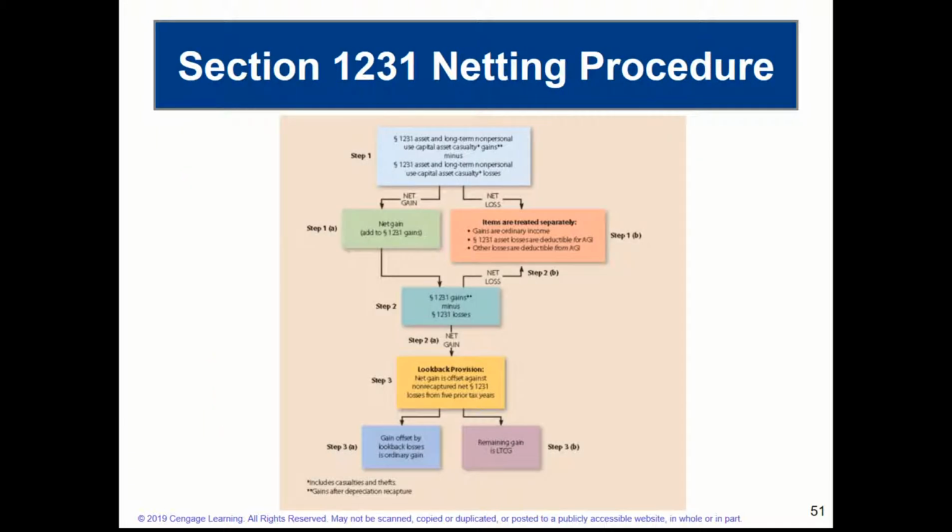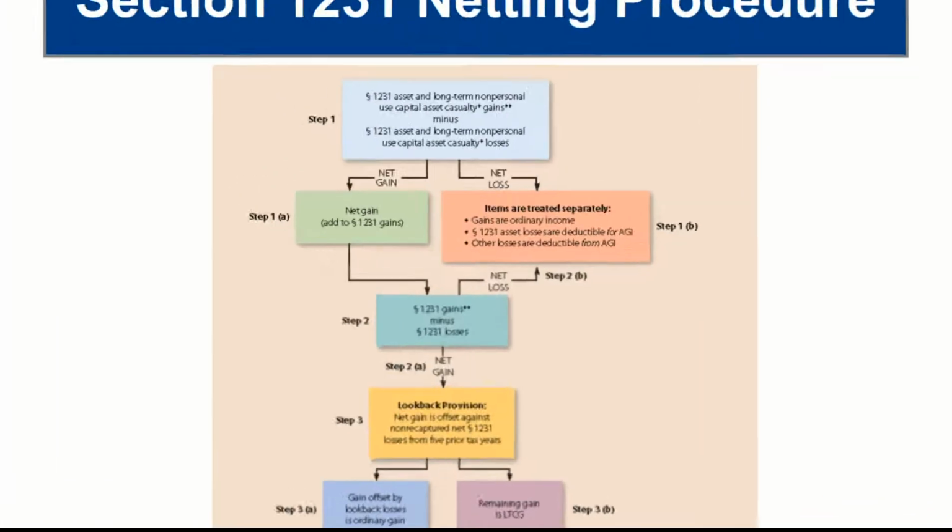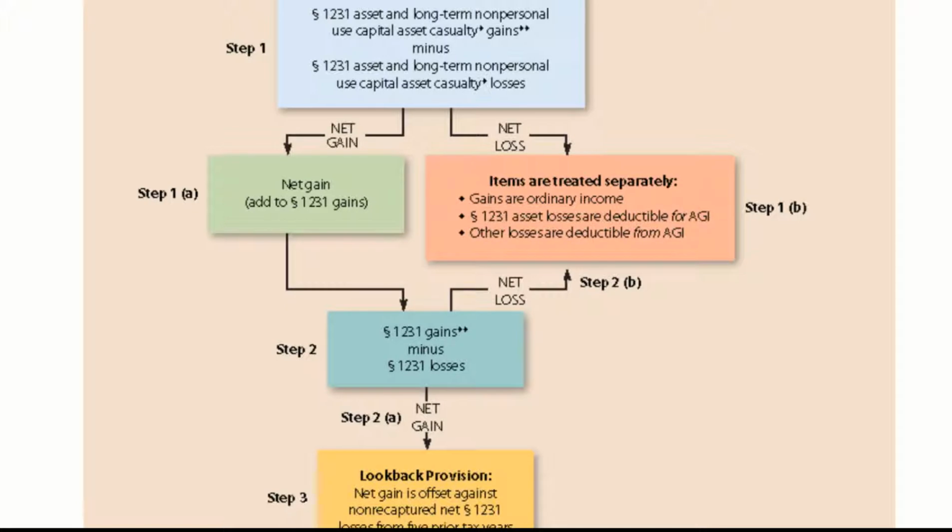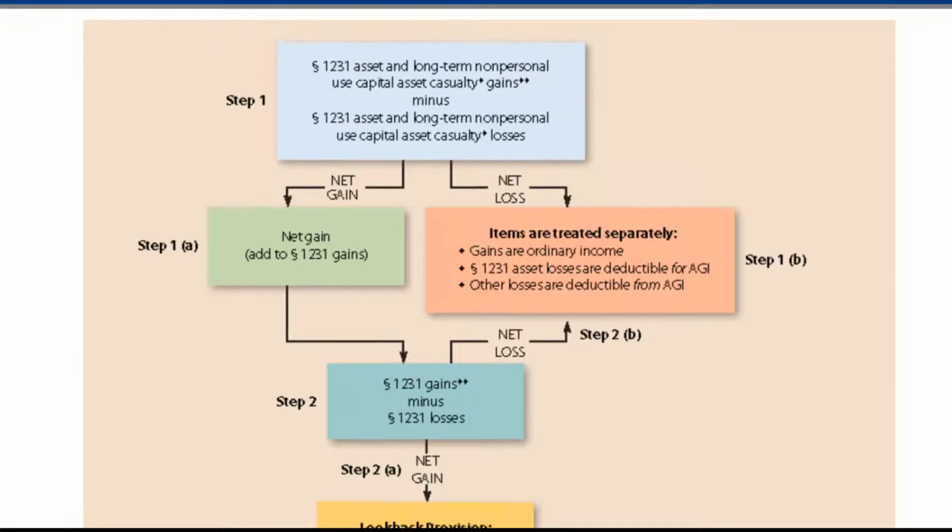This is a little hard to see, but it is in the text. Let me enlarge that a little bit. This is a nice depiction of the relationship between these 1231 assets. We're going to be talking about 1245 assets and 1250 assets. This is a nice flow chart that we can use to determine how items are going to be taxed and whether or not we have to treat them separately.